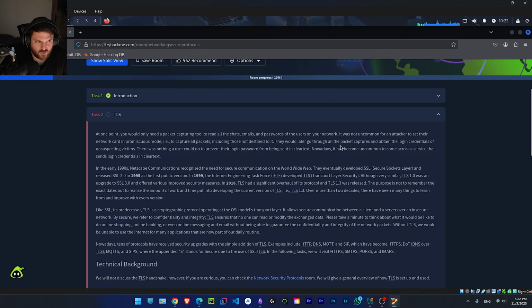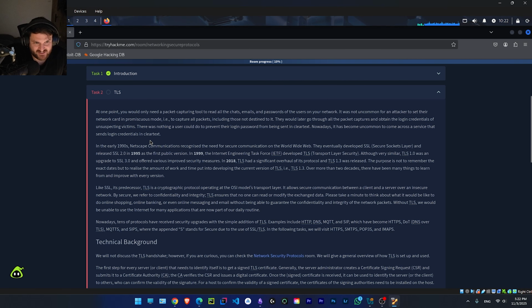They would later go through all the packet captures and obtain the login credentials of unsuspecting victims. There was nothing a user could do to prevent their login password from being sent in clear text. Nowadays, it has become uncommon to come across a service that sends login credentials in clear text.